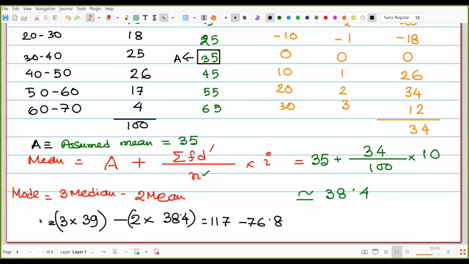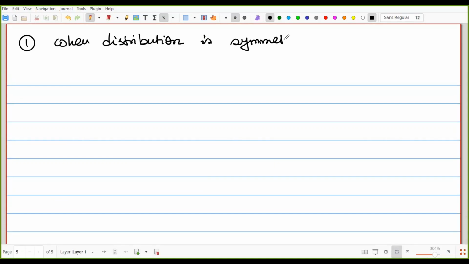Okay, just 3 lines more. When the distribution is symmetrical, in that case we have mean is equal to median is equal to mode.